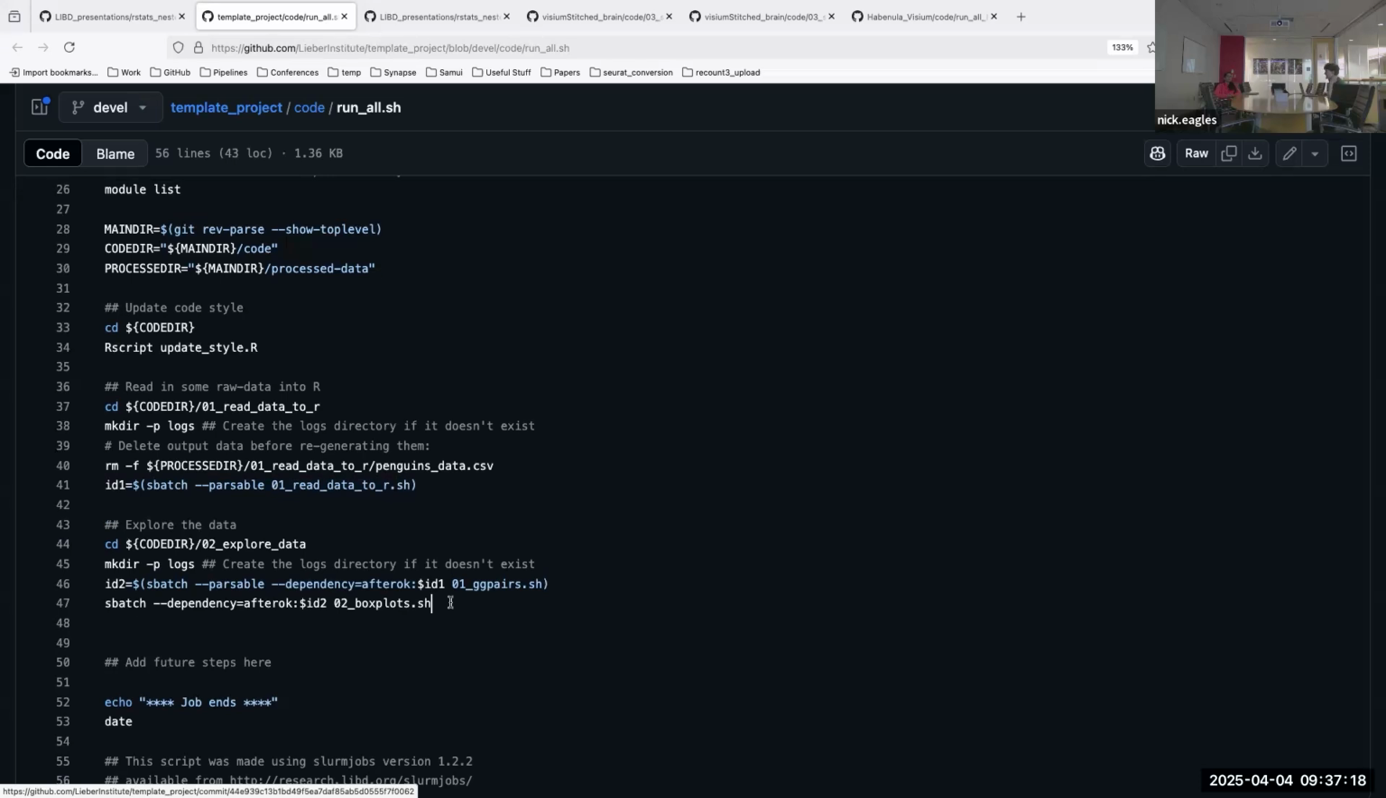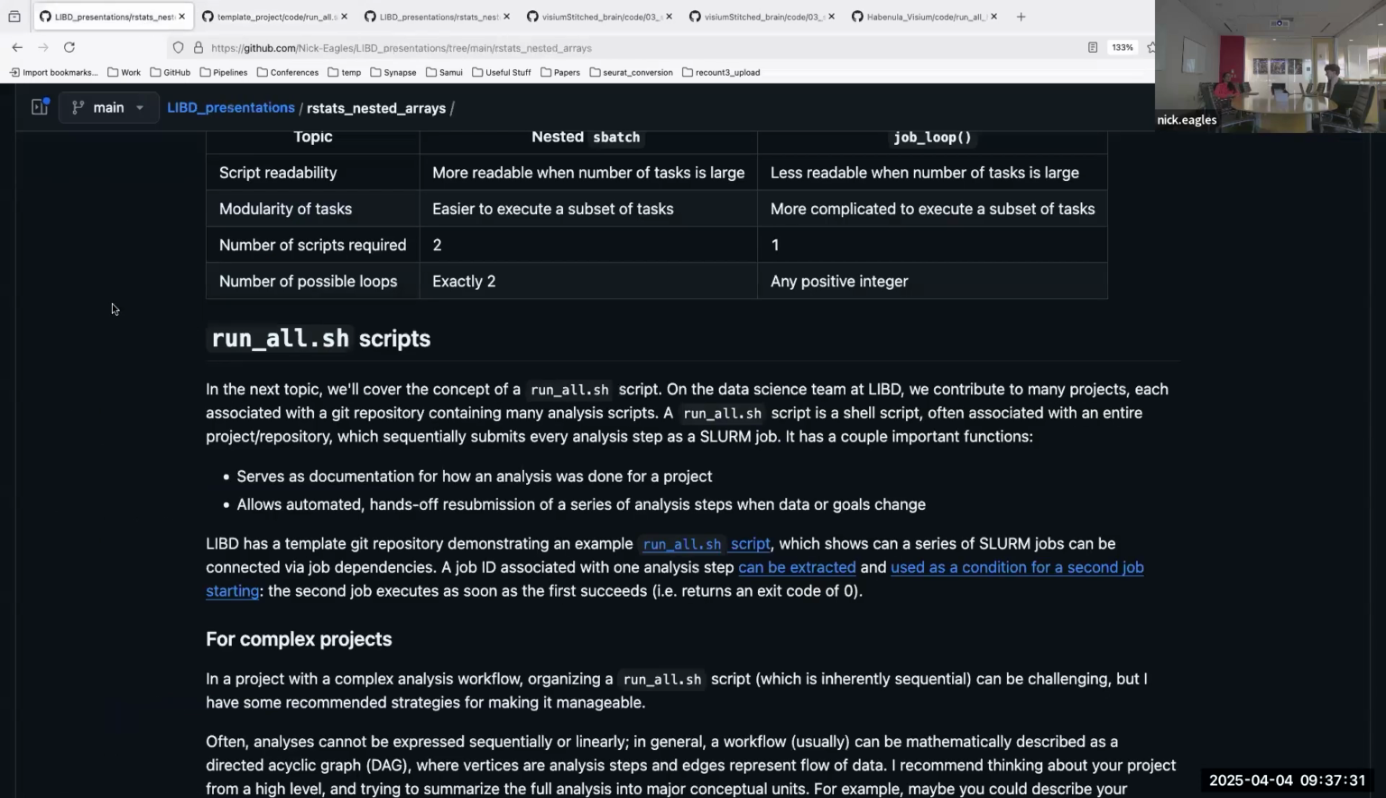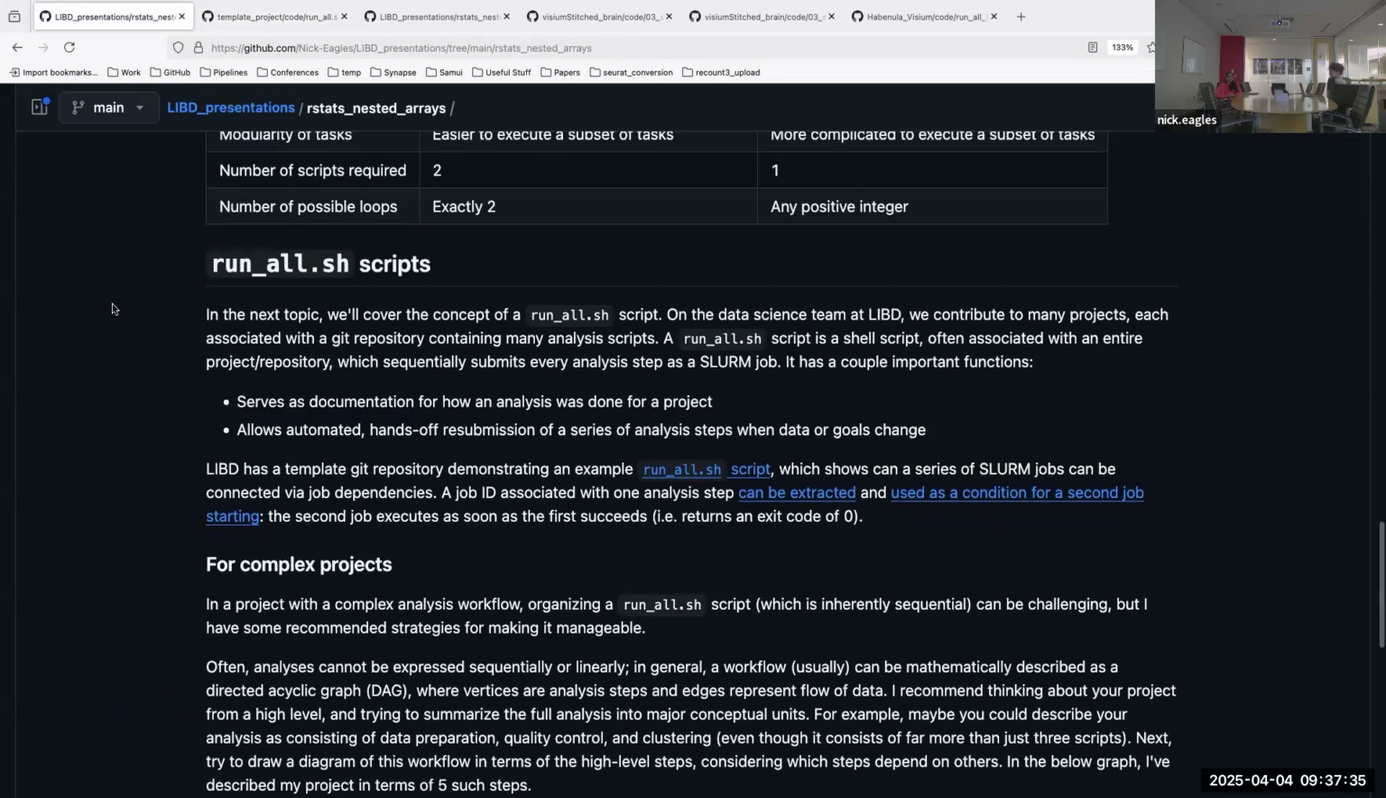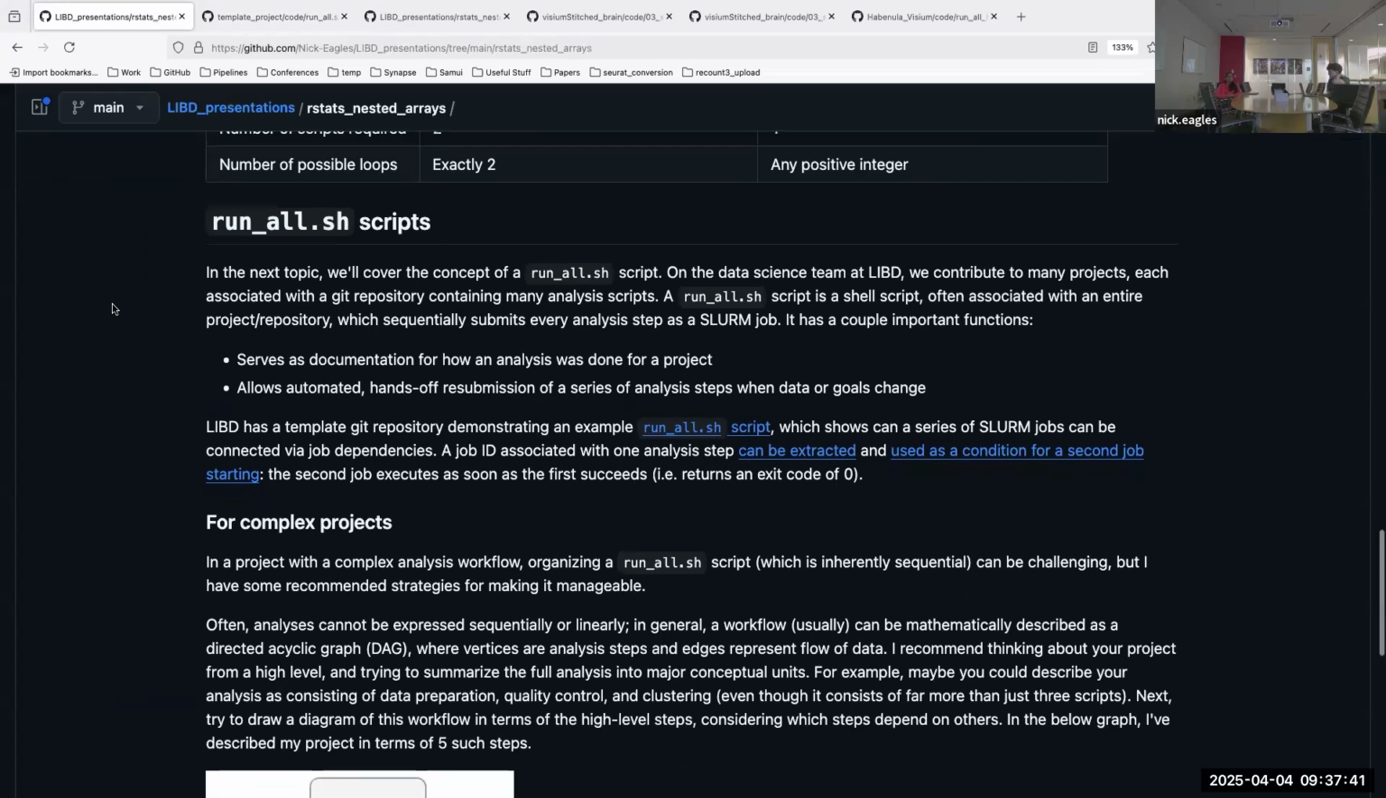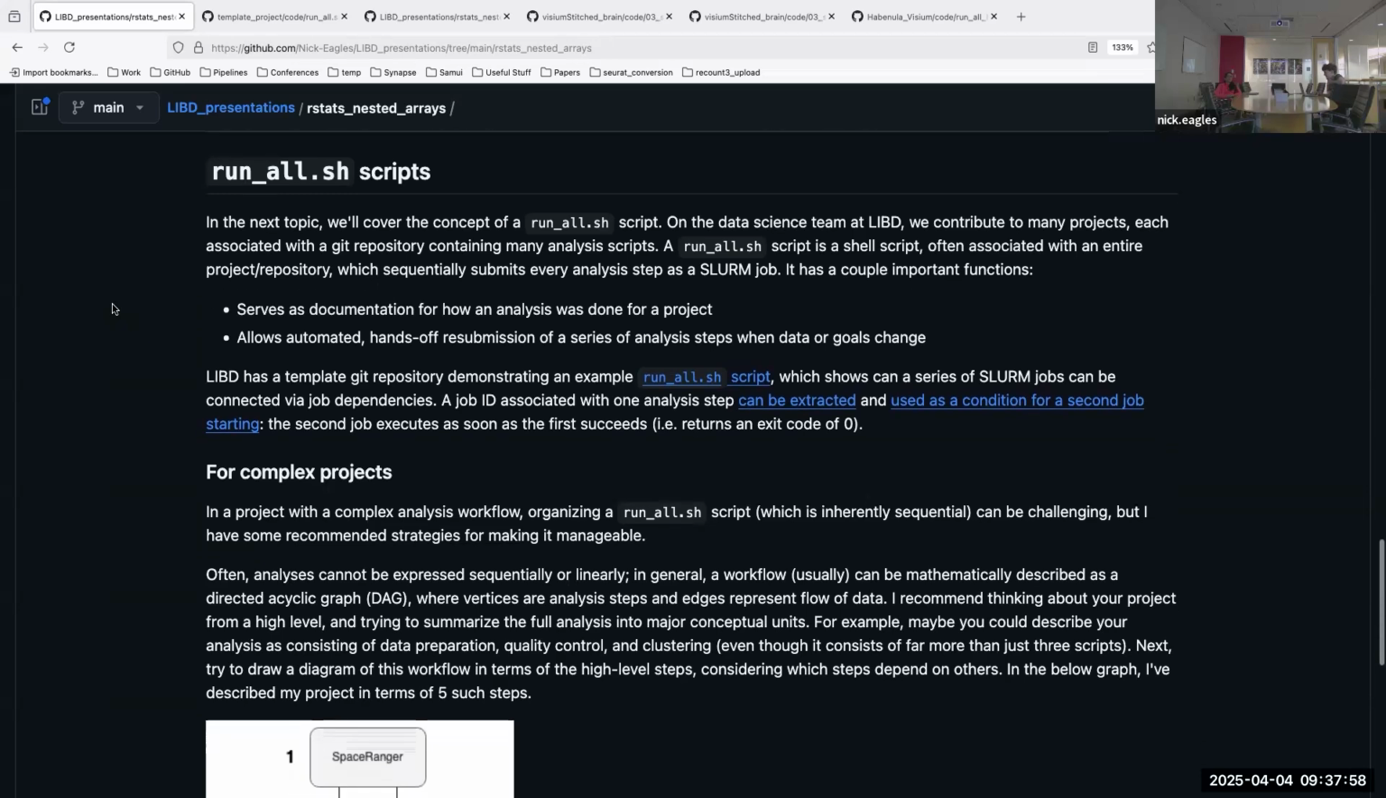But I guess the trick here is that with a small example, it's easy to put things in a linear order, like have a bunch of steps sequentially. But I was running into this in the project I was working on. I had a more complex design where it definitely wasn't linear, and there's a bunch of different side analyses and stuff like that. But yet we wanted to be able to use a run all script for its benefits of documentation and then allowing resubmission. So I just want to give a couple of recommendations that might be helpful for you.